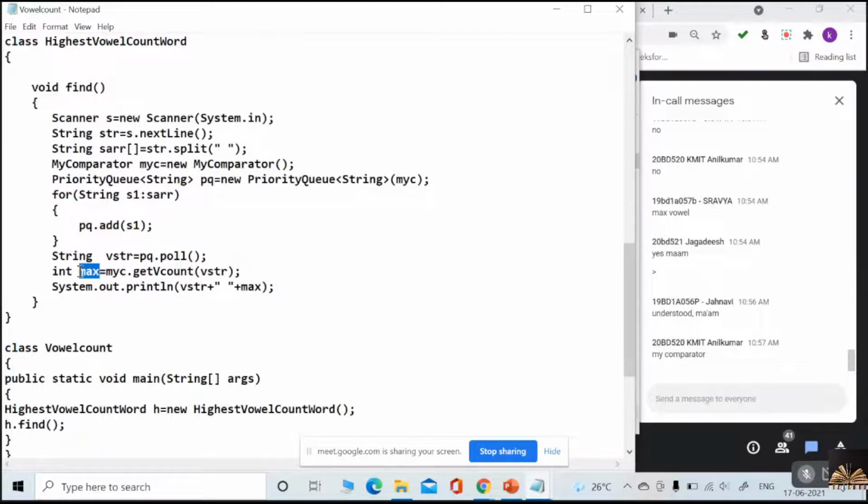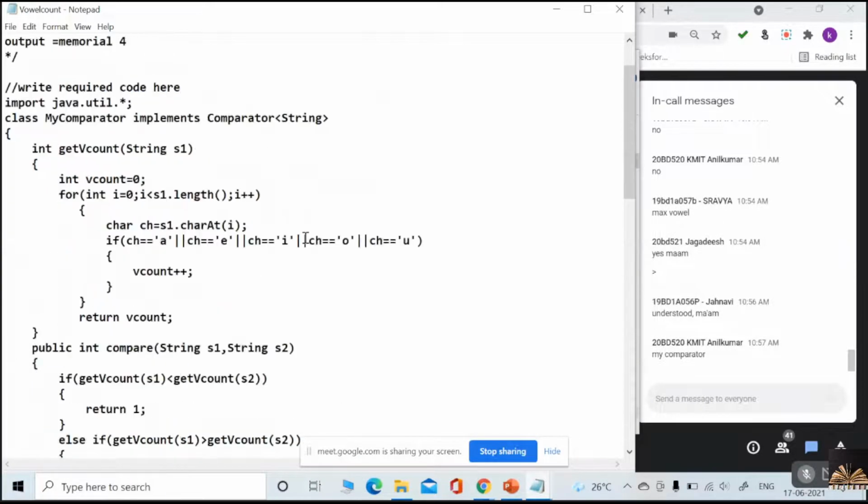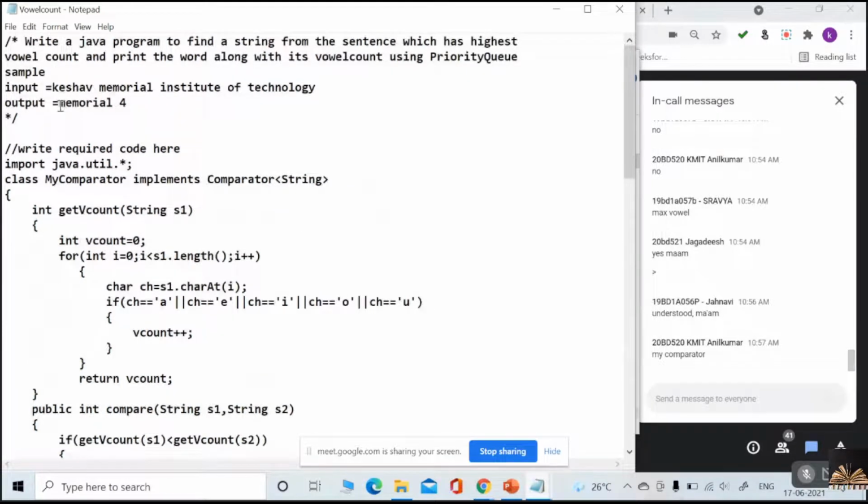Right? So that maximum count I am going to display like this. This is how you need to display. This is how you should have your output. So please give all small letters. Otherwise, you have to provide logic for the capital letters also here. Understood now?